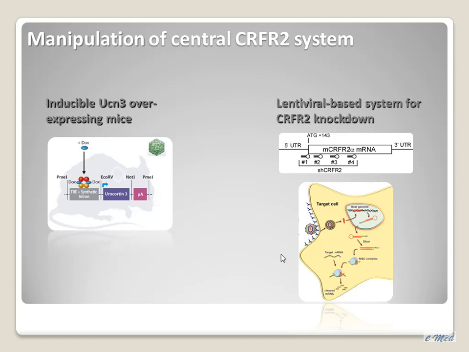The first one was to overexpress the ligand, urocortin 3, and thus to overactivate the receptor. This we did by a combination of transgenic mice with lentiviral injections. And the other approach was to reduce the expression level of the receptor by injecting lentiviruses which express shRNA sequences.